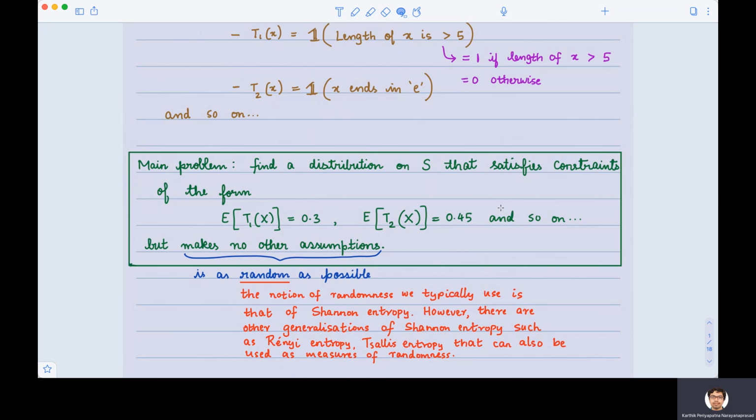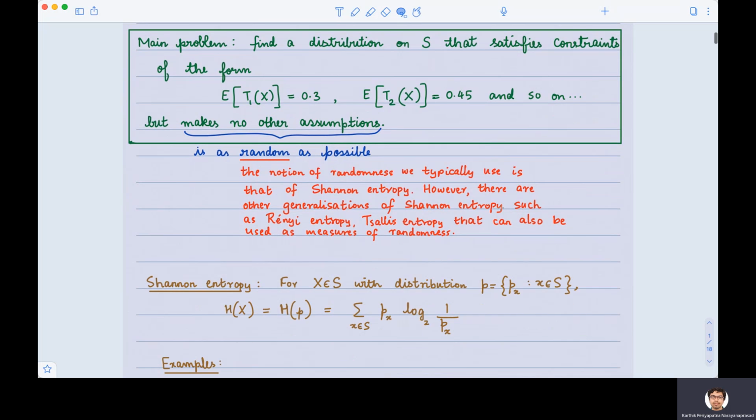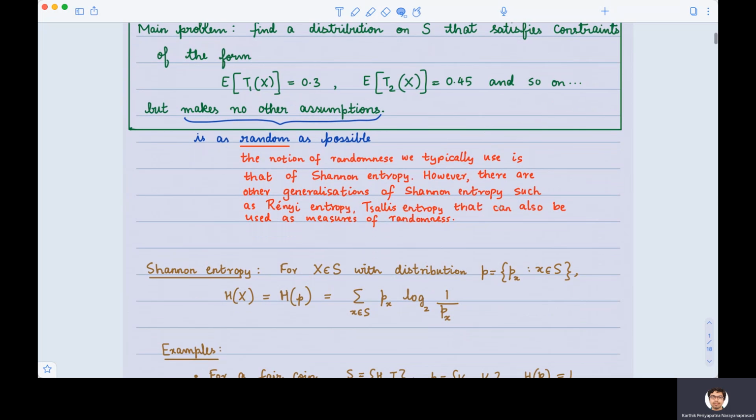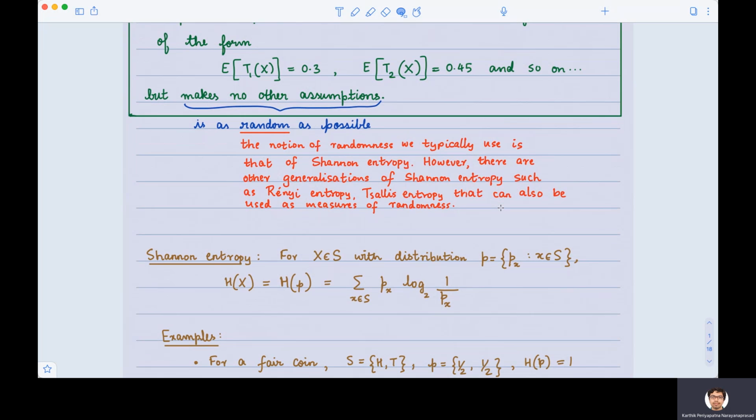So our problem is to find a distribution which satisfies the constraints but is otherwise as random as possible. In other words, it makes no other assumptions. Now, typically in information theory, the notion of randomness that is usually used is that of Shannon entropy. Of course, there are other generalizations of Shannon entropy, such as Renyi entropy and Tsallis entropy, that can also be used as measures of randomness. But for the purpose of this lecture, we are going to stick with Shannon entropy.